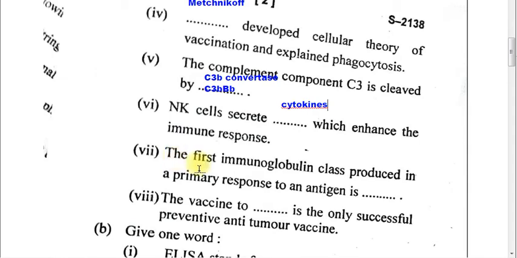The first immunoglobulin class produced in a primary response to an antigen is IgM. IgM is always produced first in the primary immune response when a pathogen enters or there is an interaction with an antigen. Later on it is followed by other immunoglobulins. The second one is IgG.